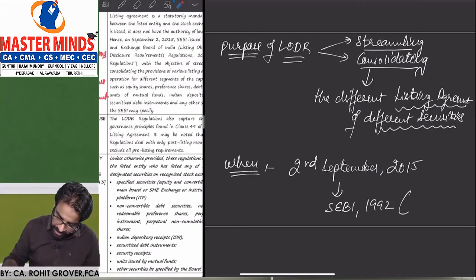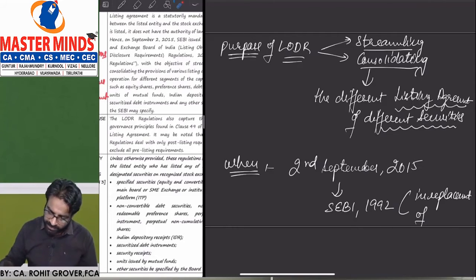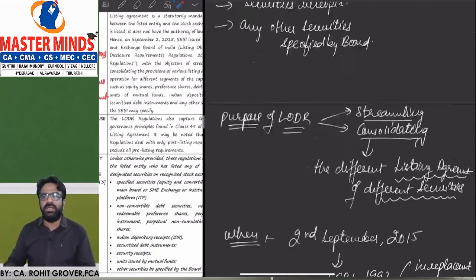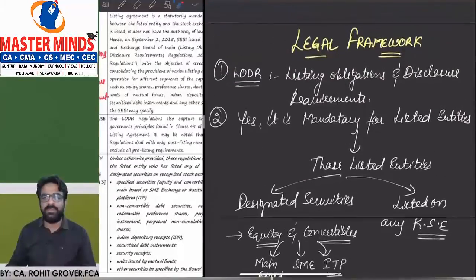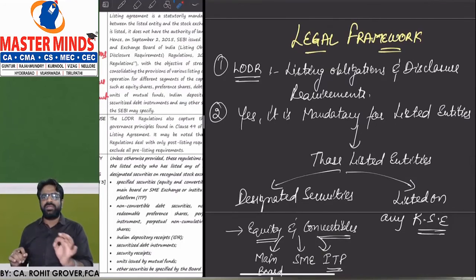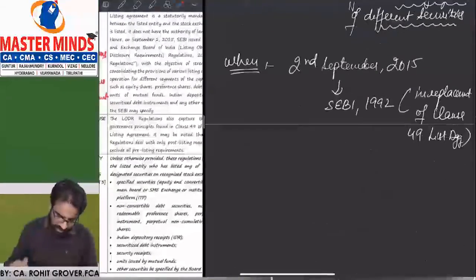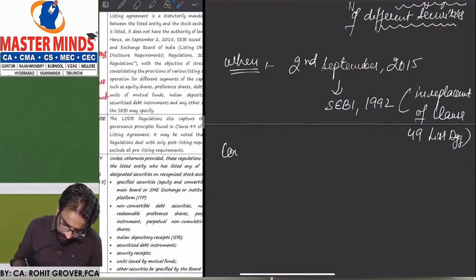Are you getting the point? In replacement of clause 49 of the listing agreement. Correct, everyone? So tell me, is it looking better or not? We understood each and everything relating to the legal framework. And one more important thing, what does it cover?